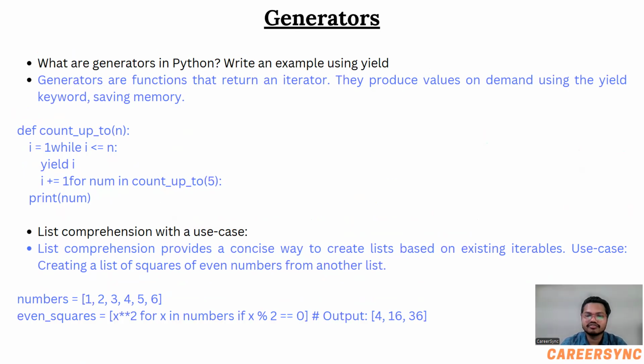List comprehension provides a concise way to create lists based on existing iterables. Use case: creating a list of squares of even numbers from another list. Here is an example, you can see that.